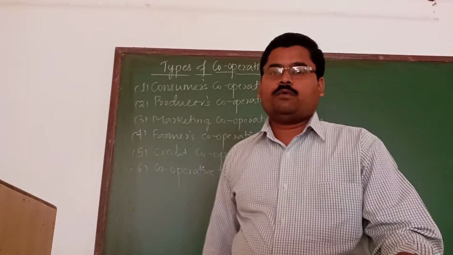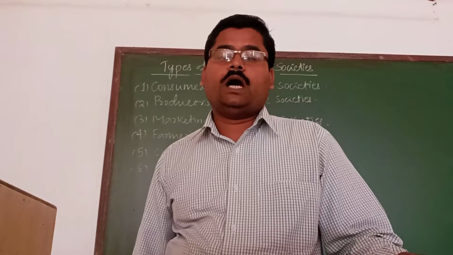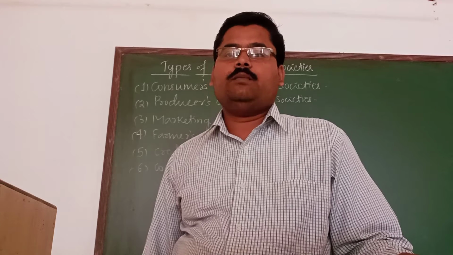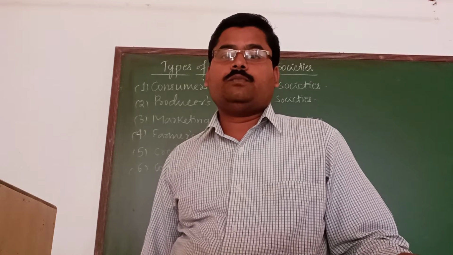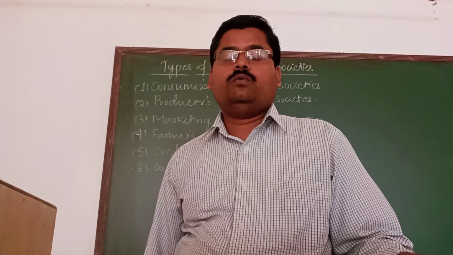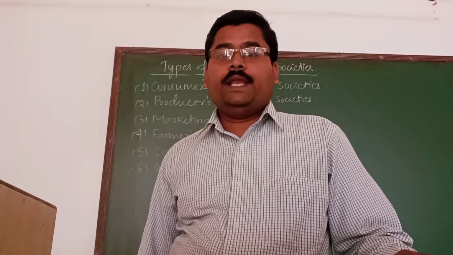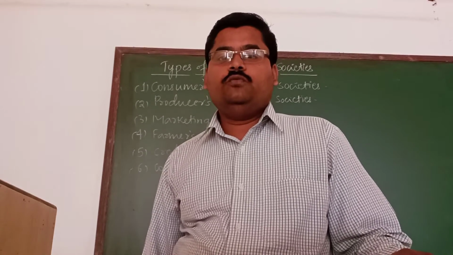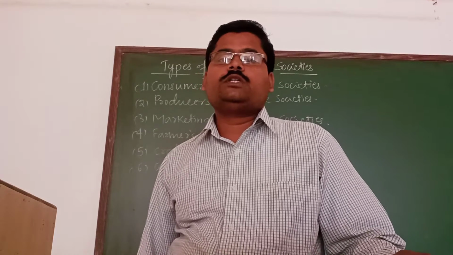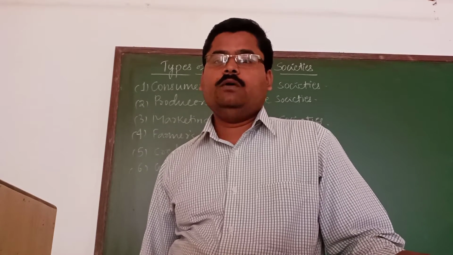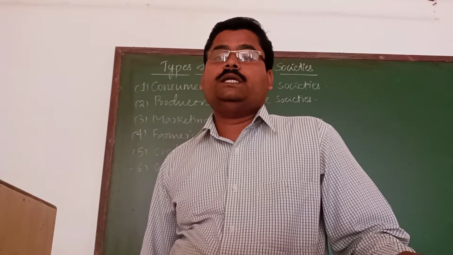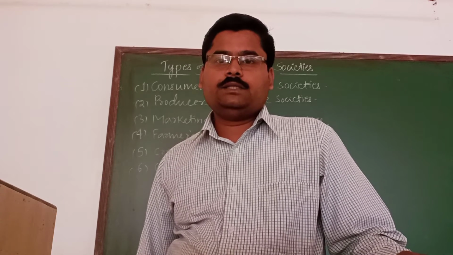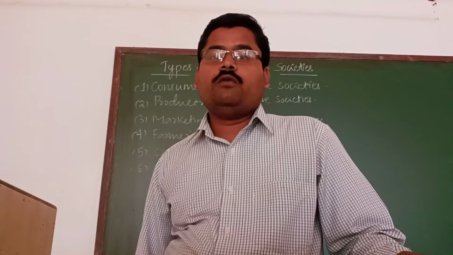And the second type is the producers cooperative society. In this kind of cooperative society, the small producers are the members, and it has been established so as to fulfill the expectations of the small producers. Why? Because the small producers are large in number and small in size. That is why, so as to fulfill the intention of the small producers, this kind of cooperative societies have rightly been established, and their main intention is that they are going to procure the raw materials so that there will be a continuous flow of production.